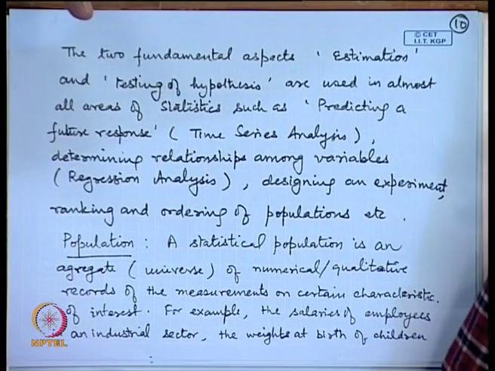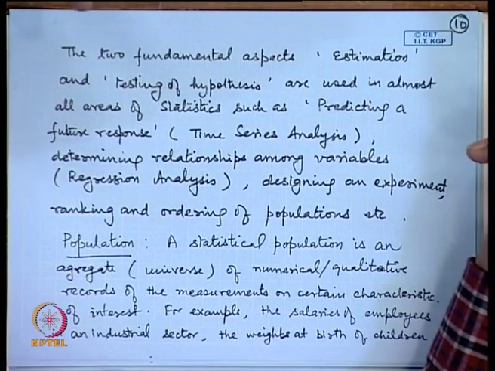Here the response variable is y, that is the yield, and the variables which determine it are called regressor variables, x 1, x 2 etcetera, that could be the amount of irrigation facility, the amount of modern equipment, the modern fertilizers and other such things. This topic is generally covered under the subject of regression analysis.